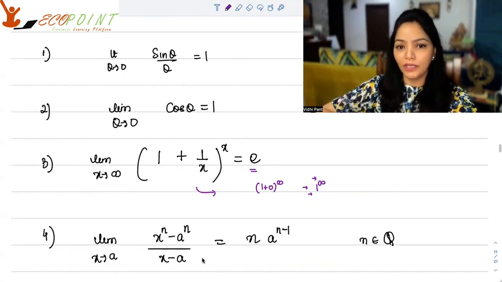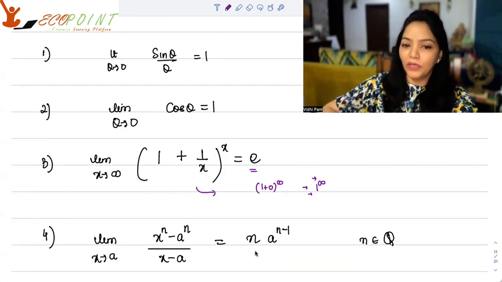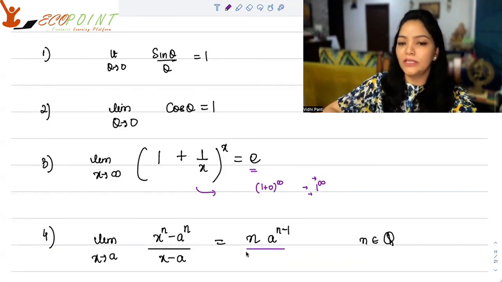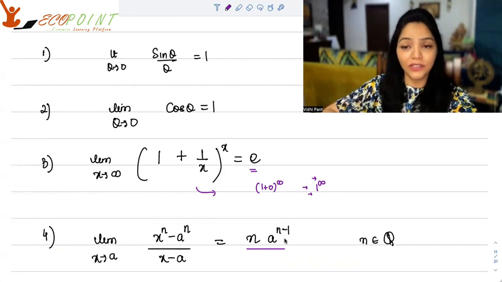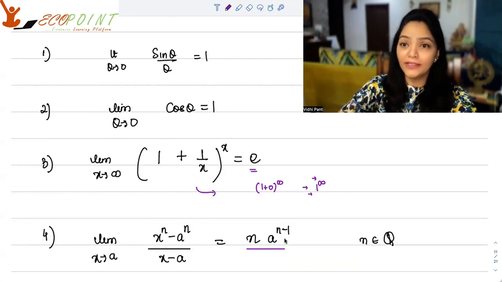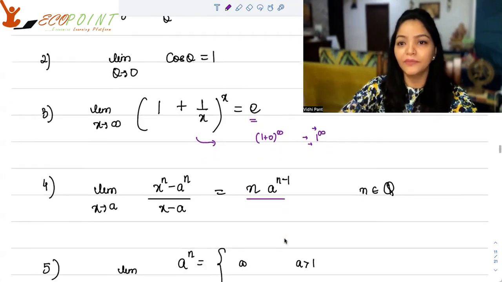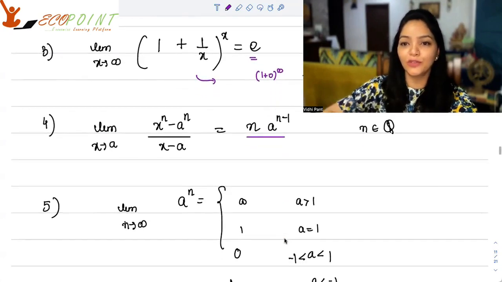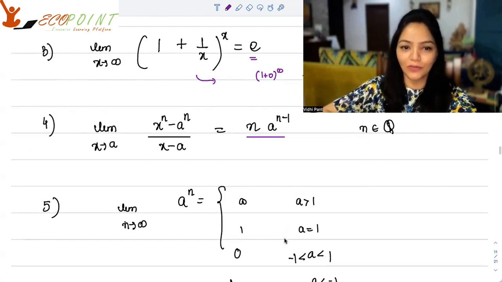Limit x tends to a of (x to the power n minus a to the power n) upon (x minus a). If you put a in place of x, you will get 0 upon 0, right? But what it will turn out to be in terms of limit is n times a to the power n minus 1. Looks like it's just the derivative of x to the power n as x is taking the value a. Well, indeed, but I'm going to introduce derivatives and then talk about it.